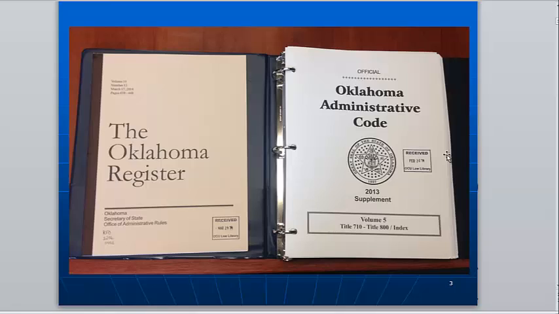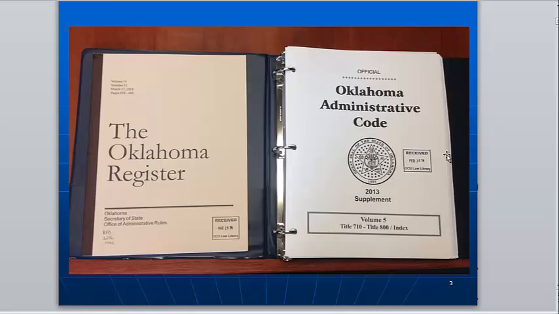So in Oklahoma, on the left, we have the Register publication. This is called the Oklahoma Register. It comes out twice a month. On the right, we have the Oklahoma Administrative Code. It comes out every year. Both of these are available in the law library.